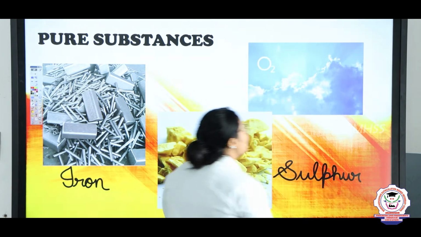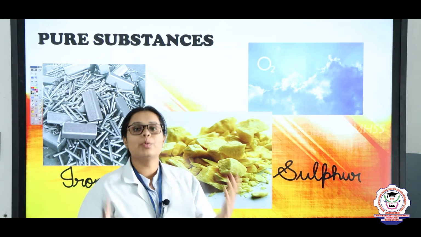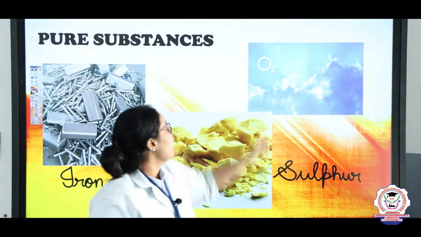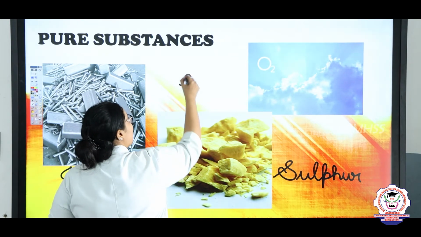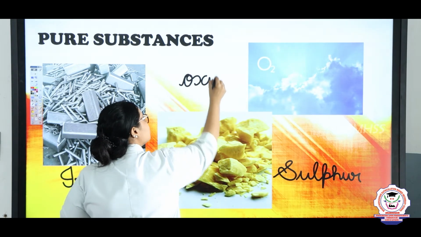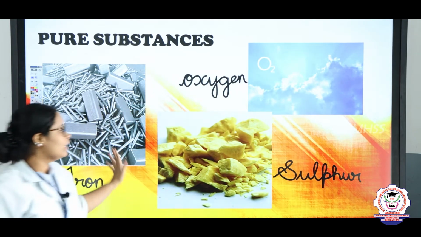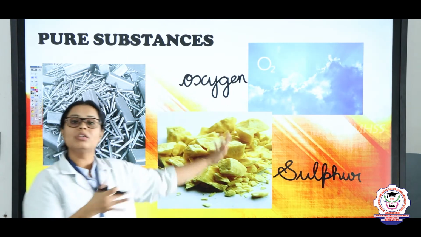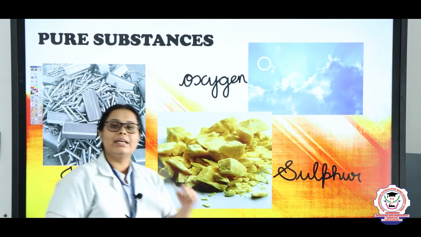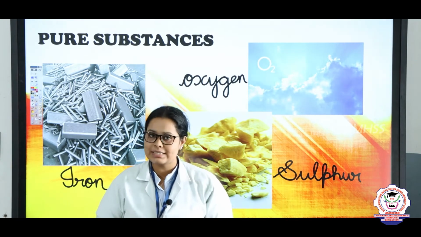In the same way, above you can see that in the atmosphere there is the gas which we inhale for breathing, and that gas is oxygen gas. What is this, children? Oxygen. So after seeing that we are talking only about iron, sulfur and oxygen, here you can see that there is only one kind of element or one kind of molecule present in each, right?